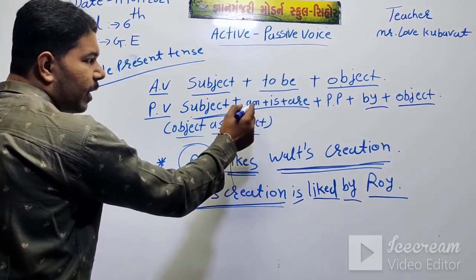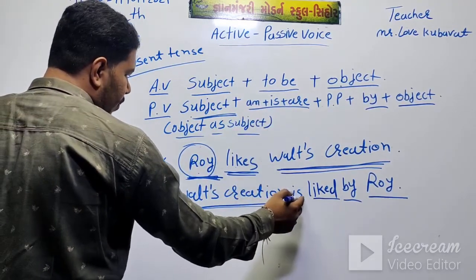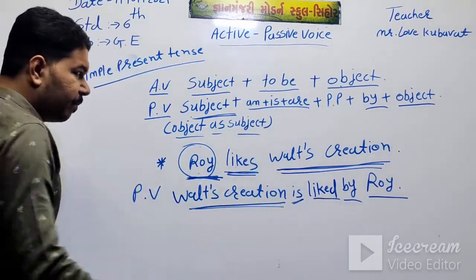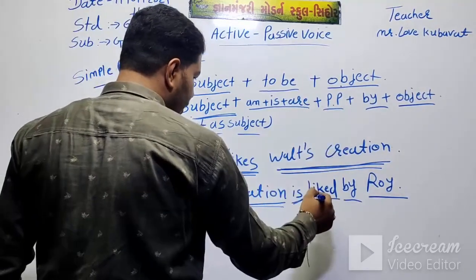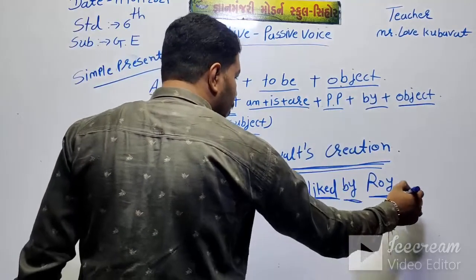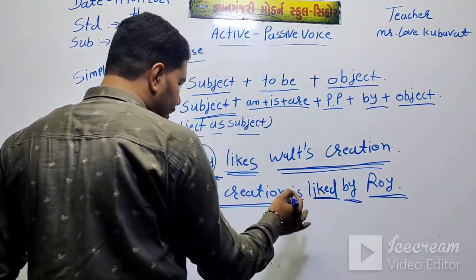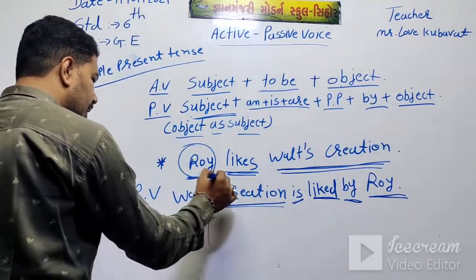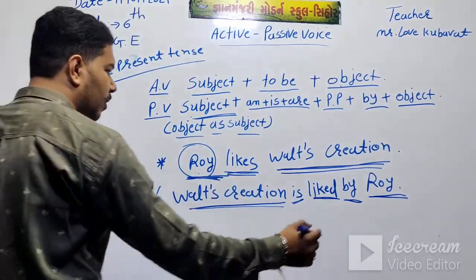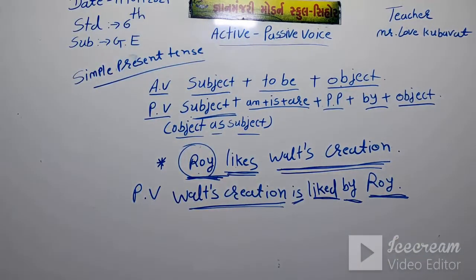Then to be: is, am, are. World creation is singular, so I put is, and past participle liked, then put by and object. Who likes world creation? Roy. The object is Roy.